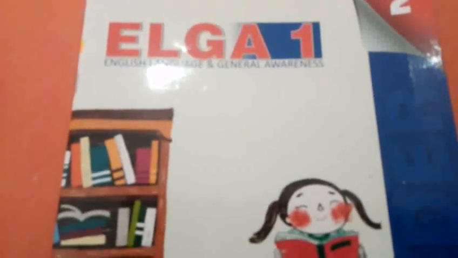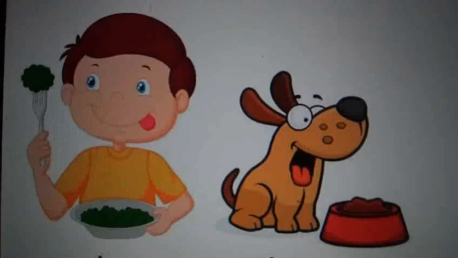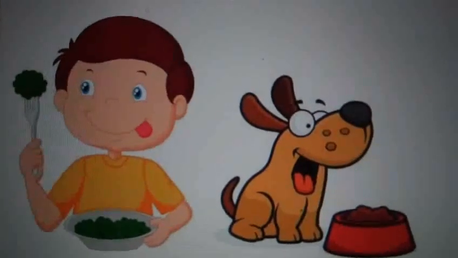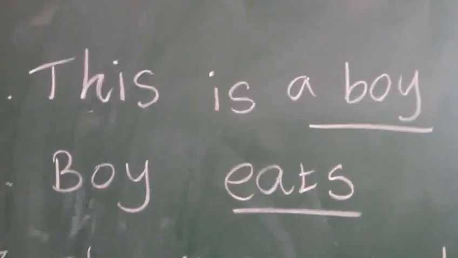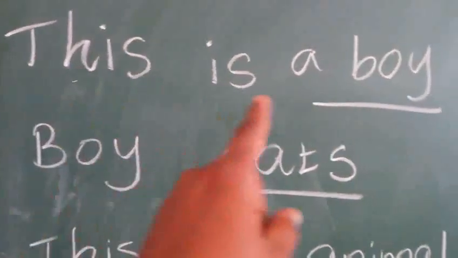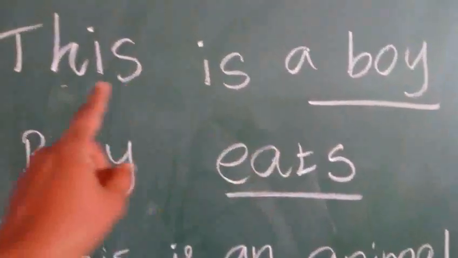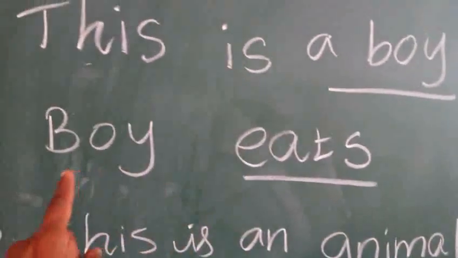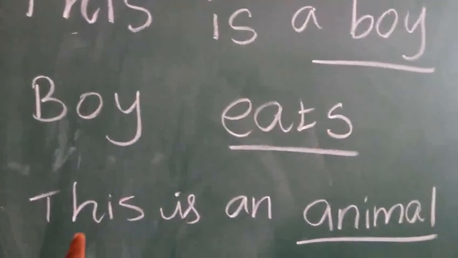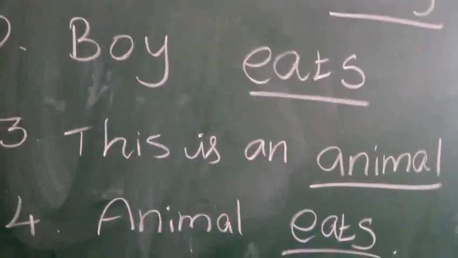Did you draw that, right? You will take that drawing. Okay? Yes. See this? This is my drawing. Now I will talk about my drawing. Now you will talk about your drawings. Okay? See the first one. I will talk about my drawing. This is a boy. Boy eats. Next one. This is an animal. Animal eats.